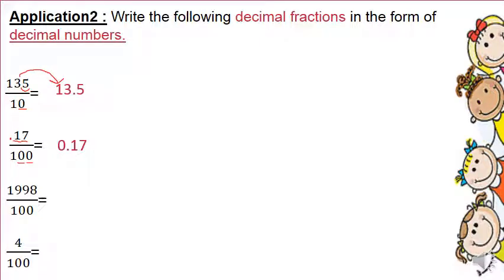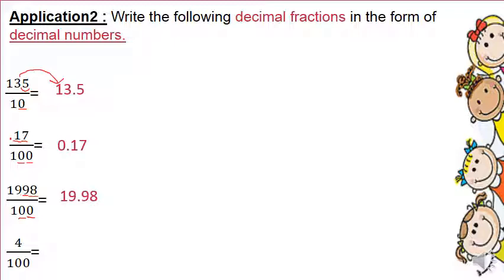Look at the third one, 1998 over 100. How many zeros? 1, 2. The zeros tell me the number of digits in the decimal part. Okay? So I will repeat, the number of zeros will tell me the number of digits in the decimal part. I have 2 zeros, so I have 2 digits in the decimal part, so I place the point here. So it will be 19.98.